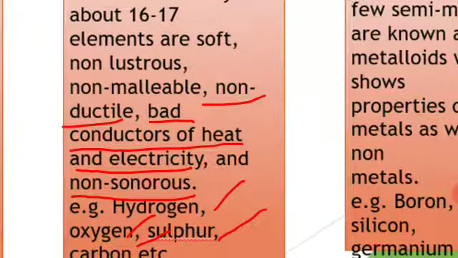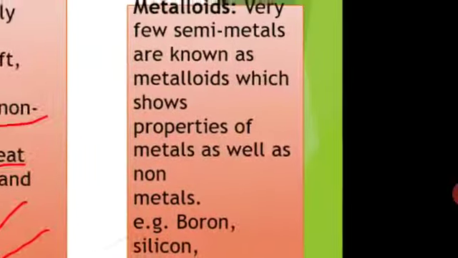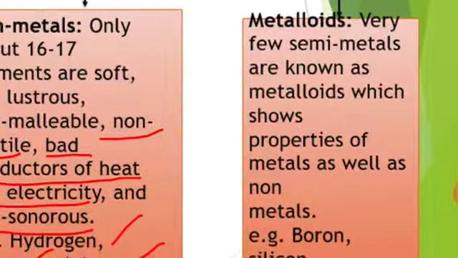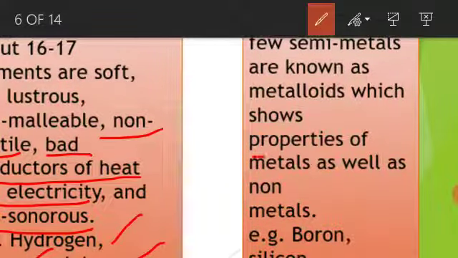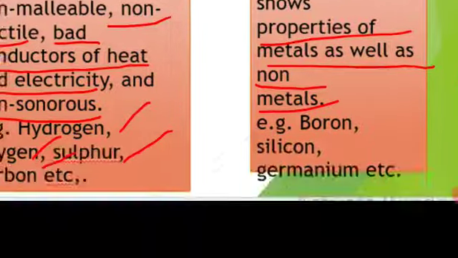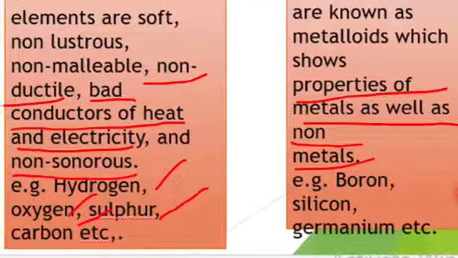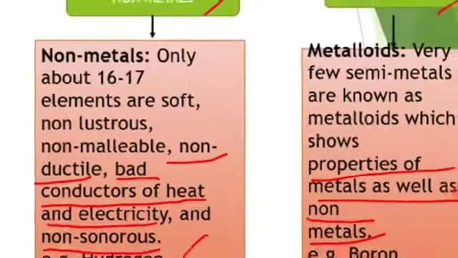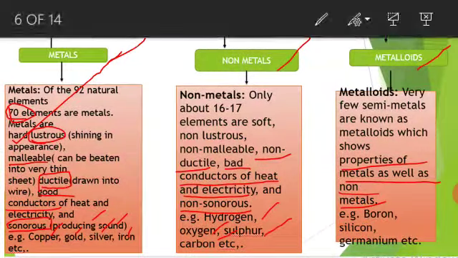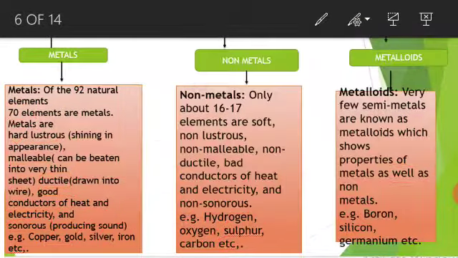Next, metalloids. Metalloids means they act with both characters. Sometimes they act as metals, sometimes as non-metals. That is called metalloids. Very few semi-metals are known as metalloids, which show properties of metals as well as non-metals. For example, boron, silicon, germanium, etc. This is the classification of elements based on their properties. Right, students?